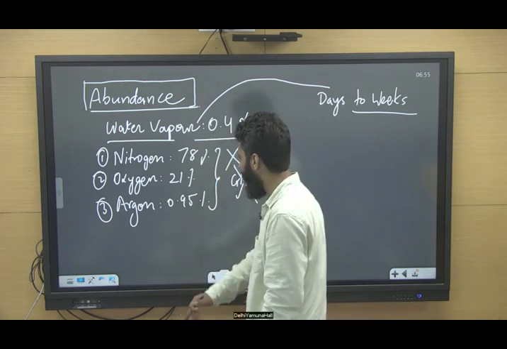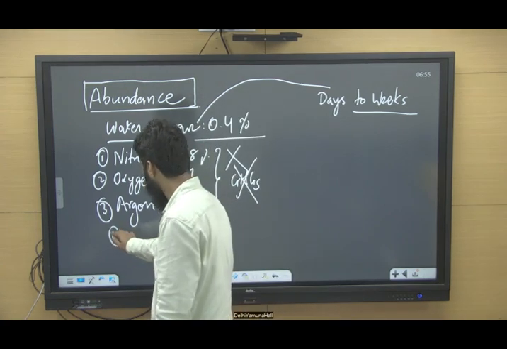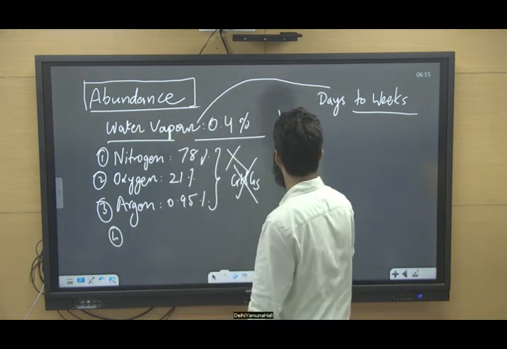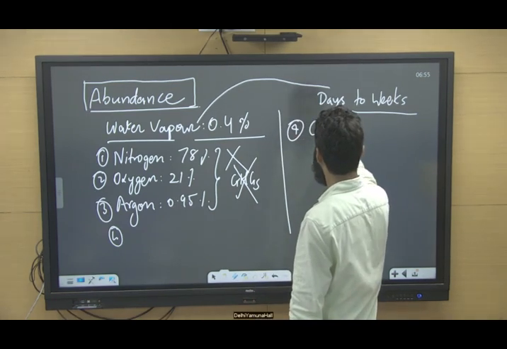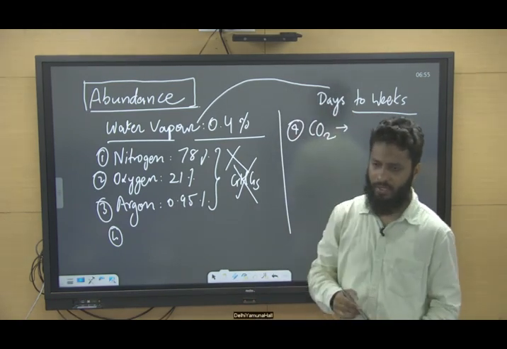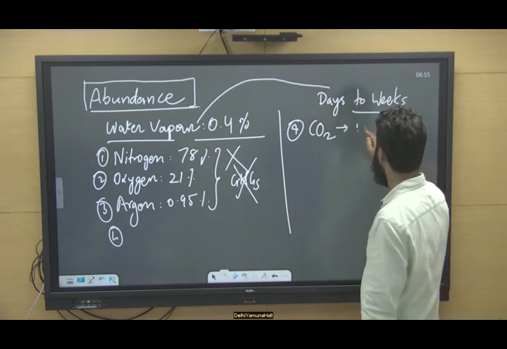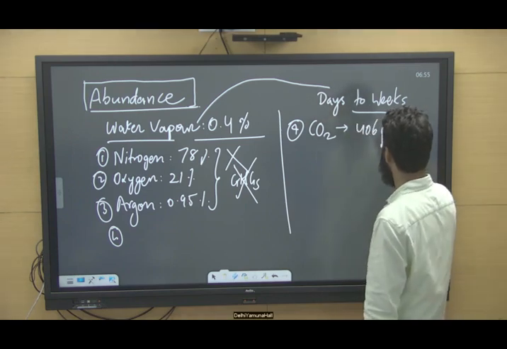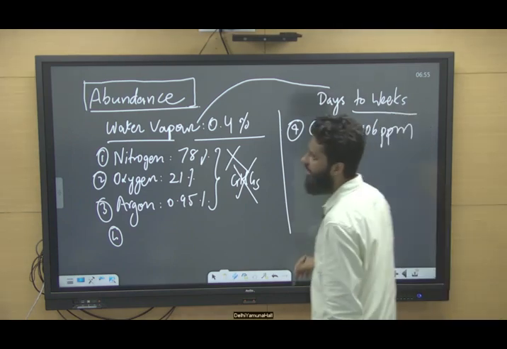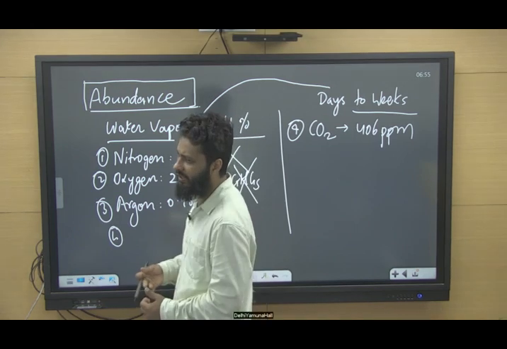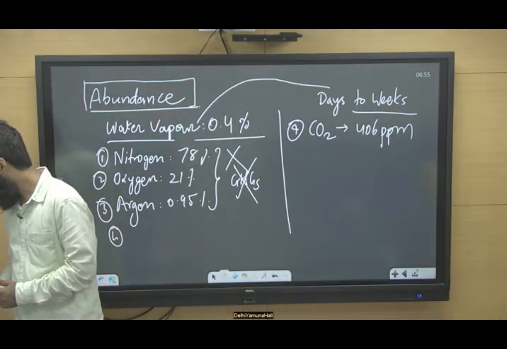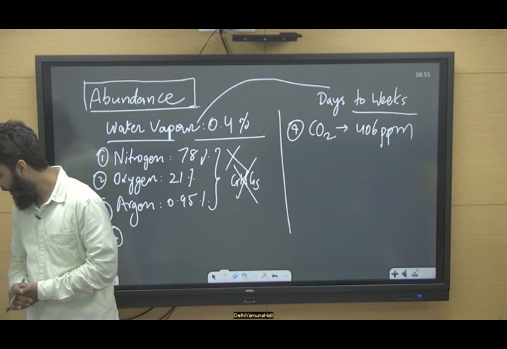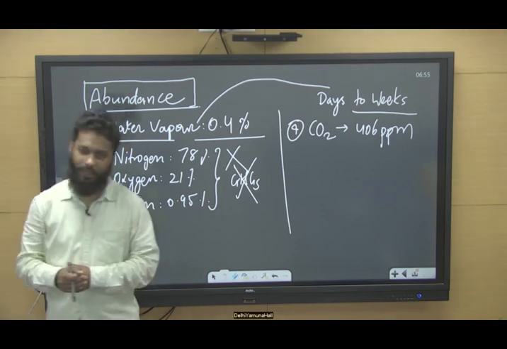So the fourth one is carbon dioxide. Carbon dioxide is present in such a small amount that it is measured in parts per million: 406 parts per million. This is the presence of carbon dioxide, and carbon dioxide is a greenhouse gas, right?